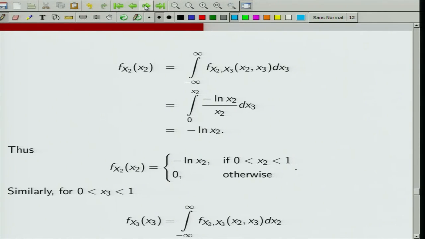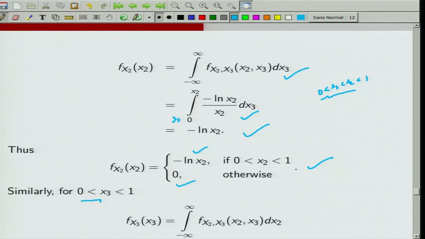So, f_X2(x2): I integrate out x3, and we have seen that 0 < x3 < x2 < 1. So, I have to integrate out x3 for a fixed x2. For a fixed x2, x3 can go from 0 to x2. This was the joint PDF of X2 and X3. So, this turns out to be minus log x2. So, f_X2(x2) turns out to be this quantity: if 0 < x2 < 1, it is minus log x2, and this is 0 otherwise.